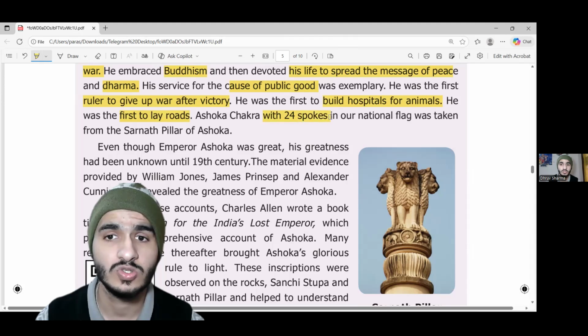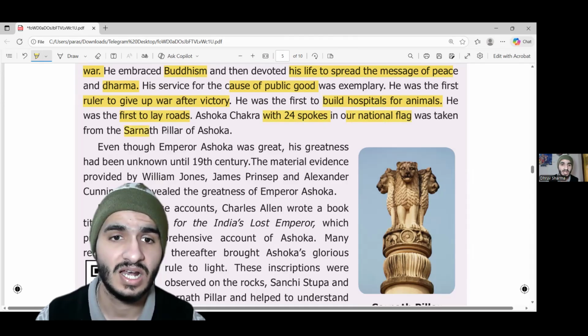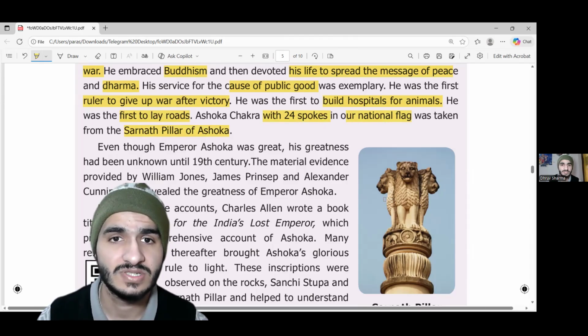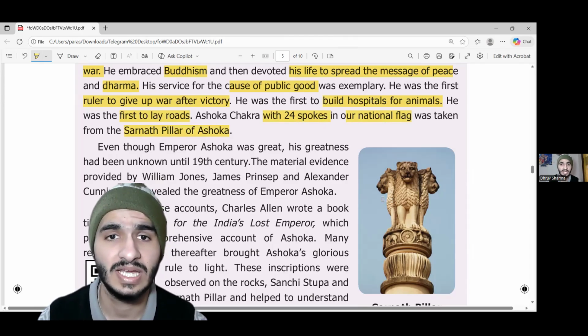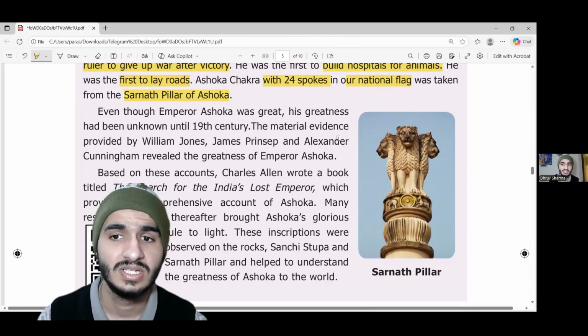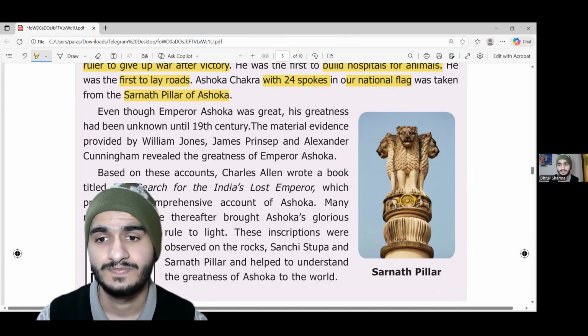The Ashoka Chakra with 24 spokes on our national flag was taken from the Sarnath Pillar of Ashoka. So Ashoka's gifts, Ashoka's hard work, is still existing in our country's history and society. You can see that this pillar, the Ashoka pillar, is today a great part of our cultural history, and it is used many a time by the government of India to show what history the Indian subcontinent carries with itself.